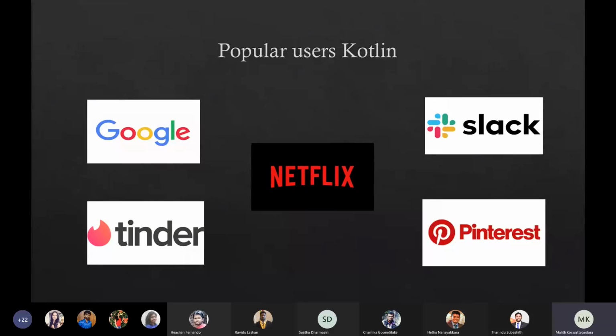So these are the popular users of Kotlin. As I have described earlier, Google uses Kotlin for Android development. As you can see, Slack is something we also use in our project for communication purposes. Slack's Android app is developed with Kotlin. In Netflix, no need to describe what Netflix is. The Netflix Android app is developed using Kotlin. Tinder is a popular dating app. They also use Kotlin to develop their Android app. Pinterest is a popular image sharing service. In their Android app also they use Kotlin.